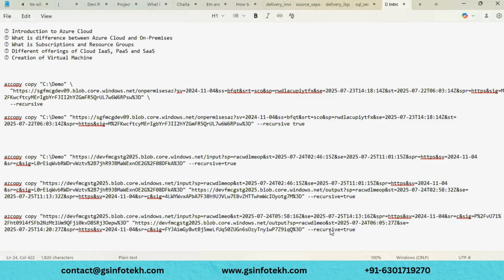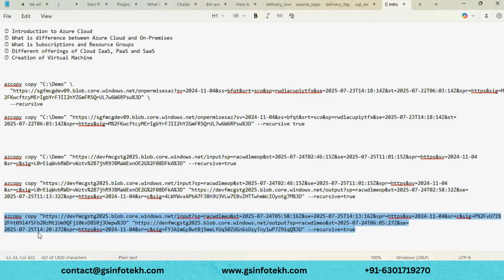What I have done here is I'm using the AZ copy tool, and I'm copying the file. This is the storage account, and this is the container. Input is the source container, and the output is the target container. From here, I want to write it over into the output container, and it will select all the files. I'm not selecting specific ones. If you want to select any specific file, after the input container you have to put a slash and put that particular file. If you don't put that, then the entire container will be copied into the target container.